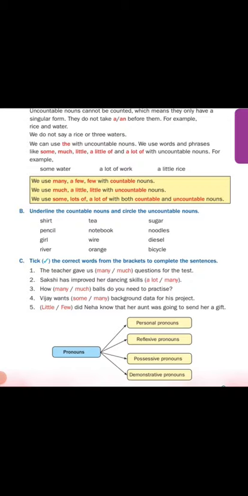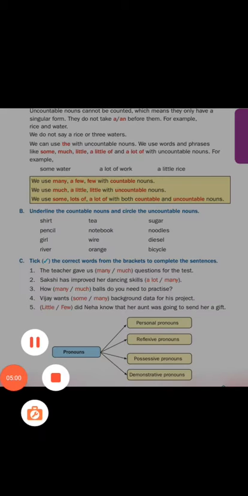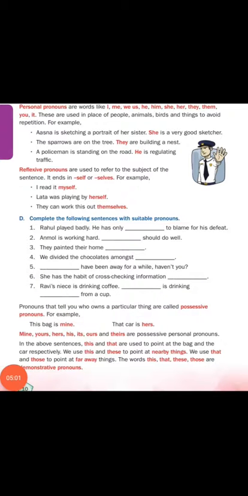Their kinds are personal pronoun, reflexive pronoun, possessive pronoun and demonstrative pronoun. Personal pronoun. Words like I, me, we, us, he, him, she, her, they, them, you, it. These words are used in the place of people, animals, birds and things to avoid repetition.